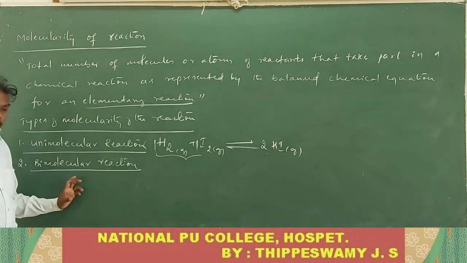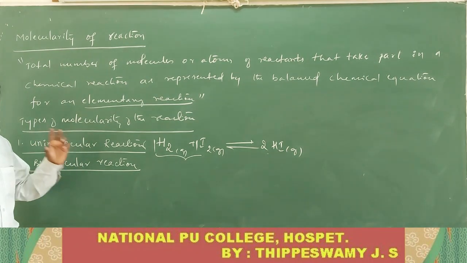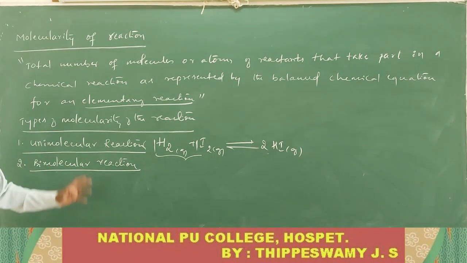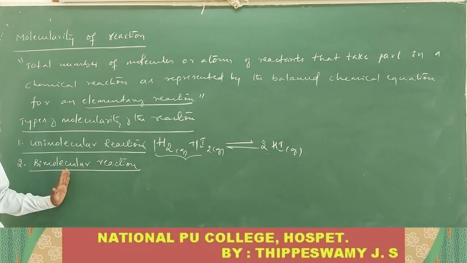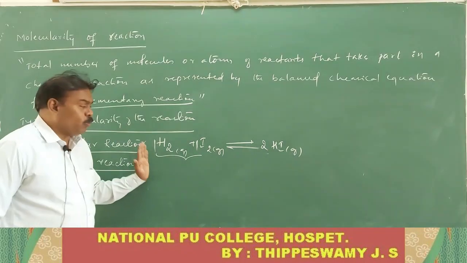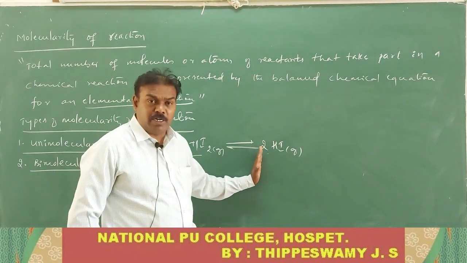The reaction is said to be bimolecular if two reactant molecules take part in the chemical reaction as represented by the balanced chemical equation.